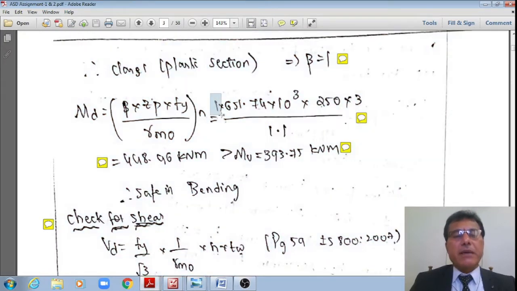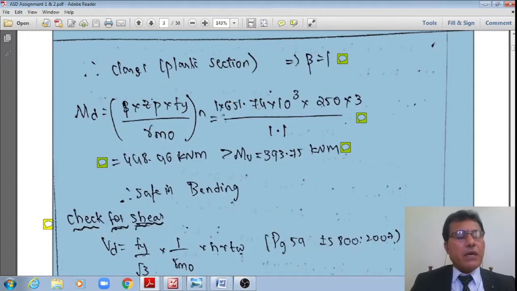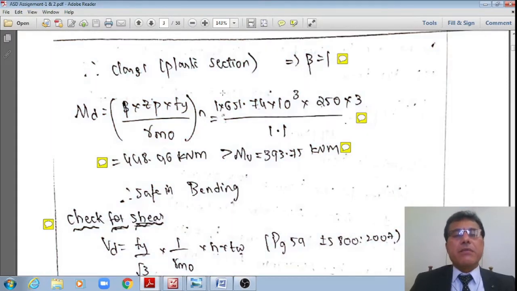That if at all it is a plastic section, beta is equal to 1. Otherwise, it is a ratio, that we have seen. Hence, beta is equal to 1 and 651.74 into 10 to the power 3 is the plastic section modulus, multiplied by Fy is equal to 250 divided by 1.1 for one section. Similarly, if we are using 3 sections, all the 3 sections put together acting as one unit will resist 448.96 kilonewton meter.